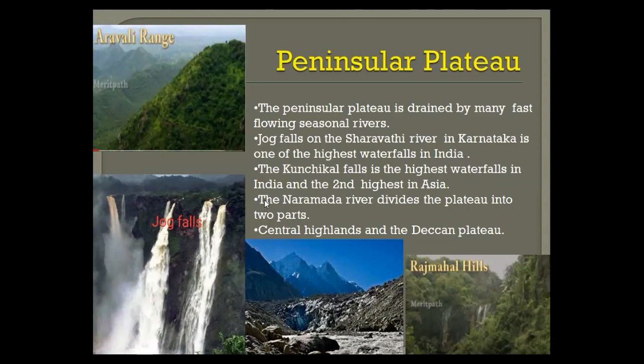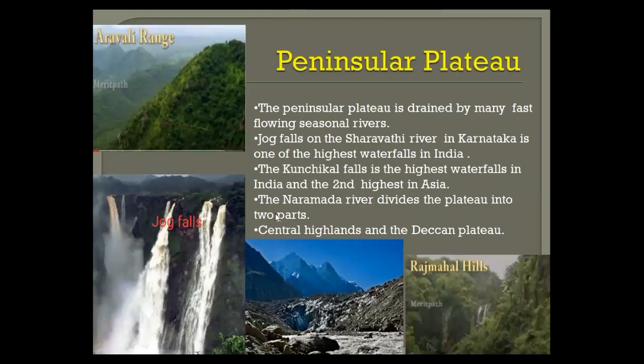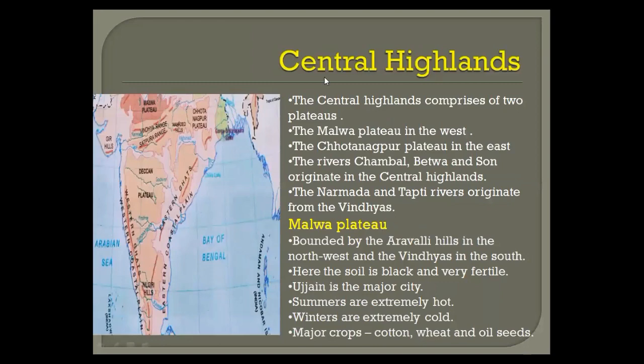Now, if you see here, the Narmada river divides the plateau into two parts. Here the Narmada river flows. So the Narmada river divides the plateau into two parts: the Central Highlands and the Deccan Plateau. You can see here, this is the Rajmahal Hills and this is the Aravali Range. Now, here you can see the Central Highlands. This area is called the Central Highlands.